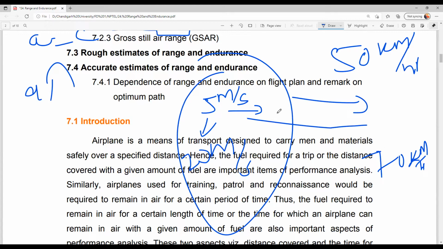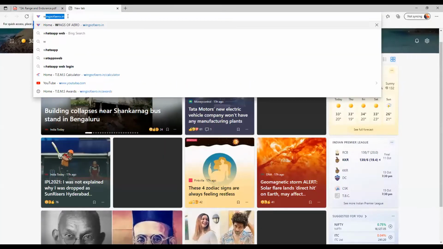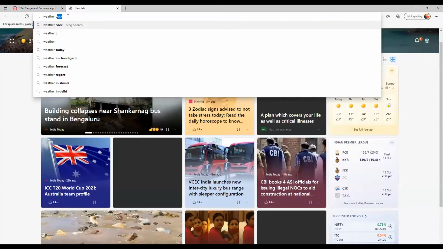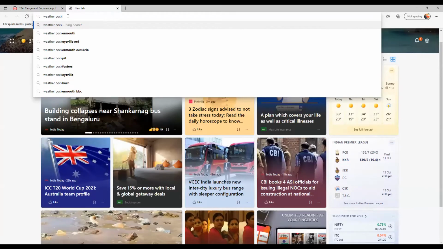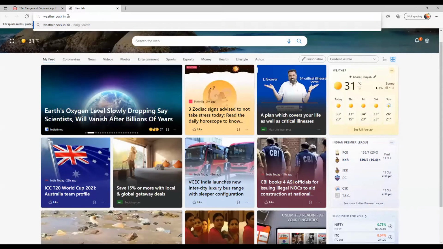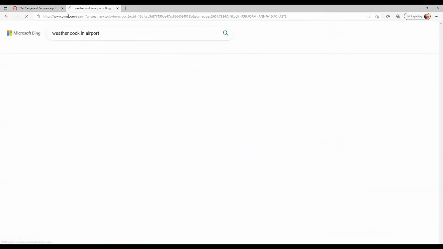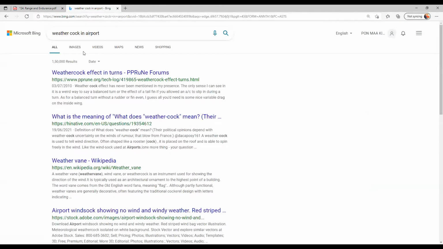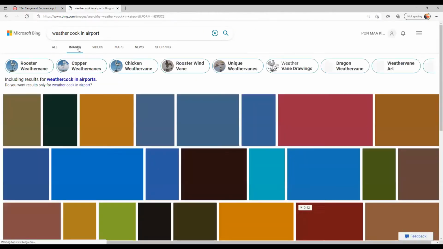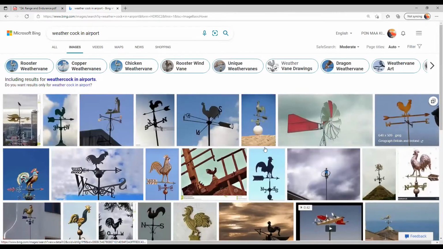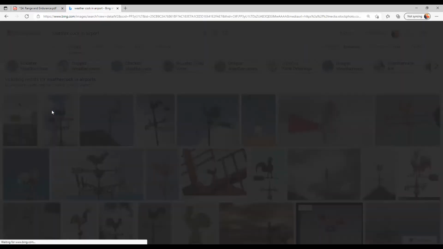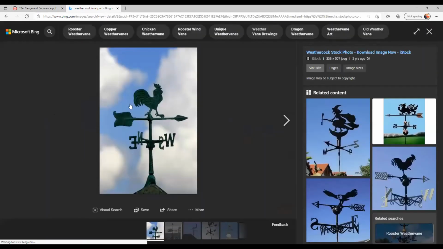Wind direction can be identified with a weathercock. If you are using a weathercock system, then you can easily identify the direction of the wind, okay. So this is used for identifying the direction of wind, weathercock.